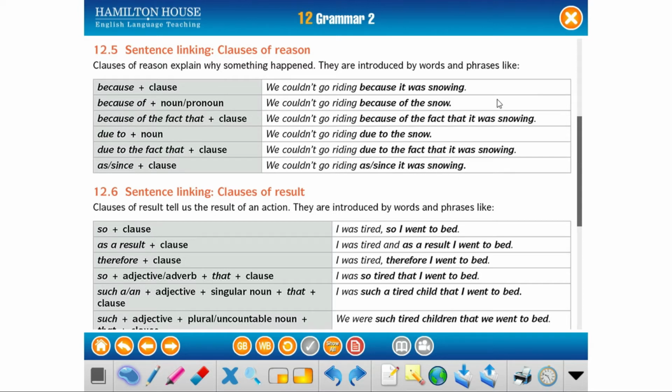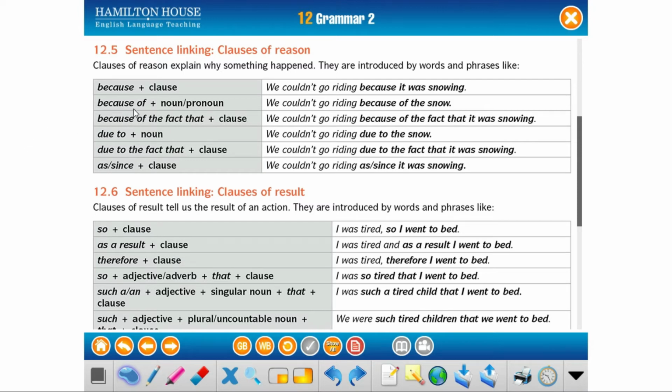Notice that in some of these sentences we have a verb with an -ing ending, and in some of them we have a verb in the infinitive. So we change the verb from gerund to infinitive according to the form of the sentence linker.